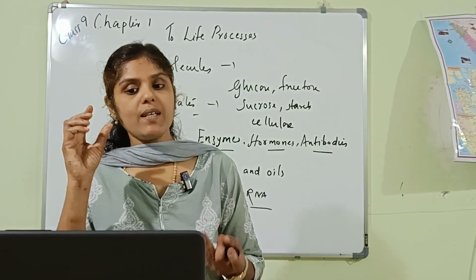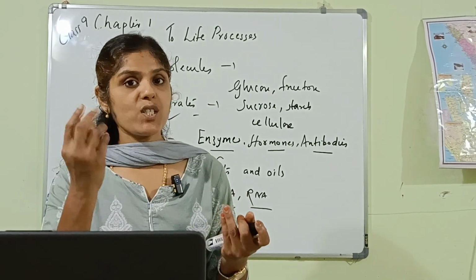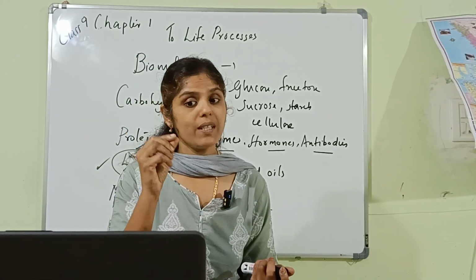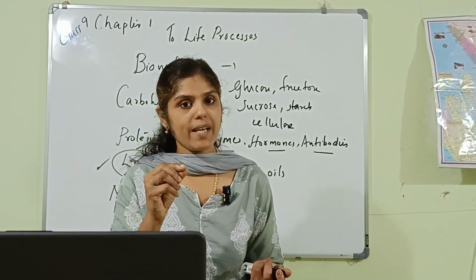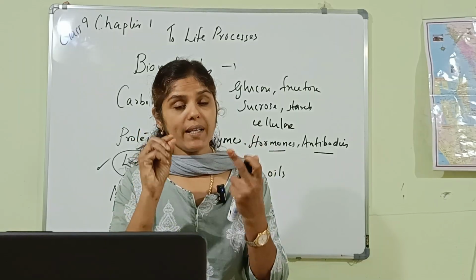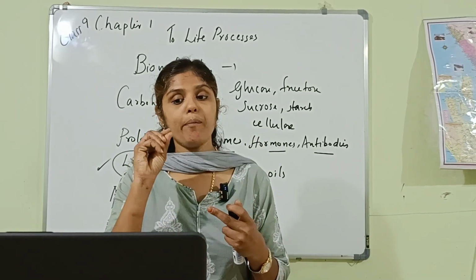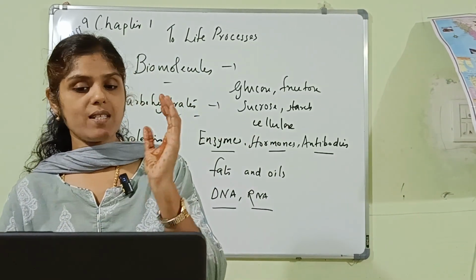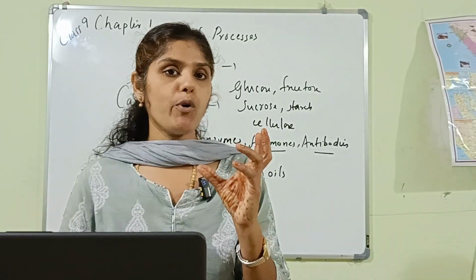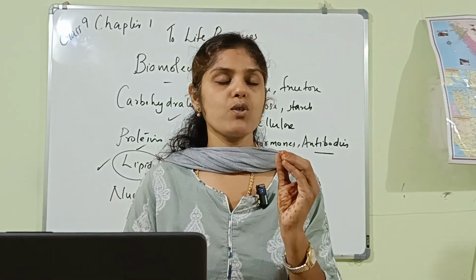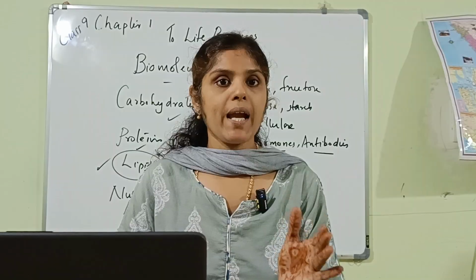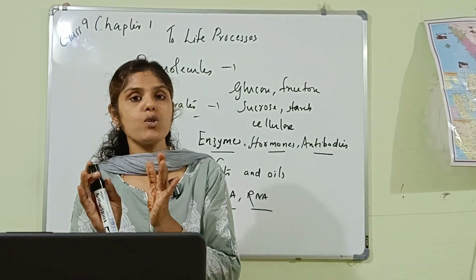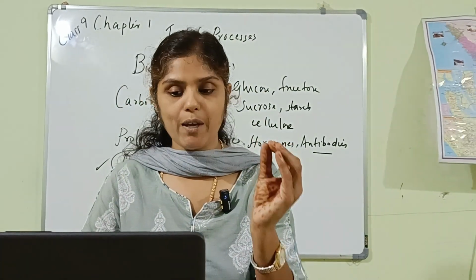So here, these actions of biomolecules are taking place within the cell. So, in addition to the biomolecules, there are certain chemical factors also present within the cell. And these chemical factors are also very essential for the existence of life.